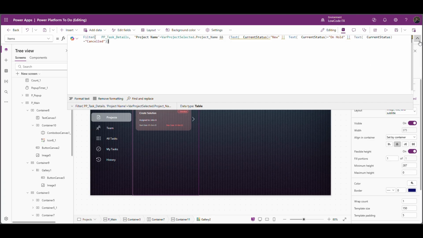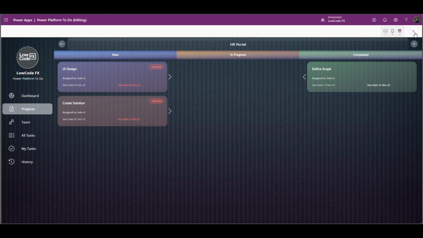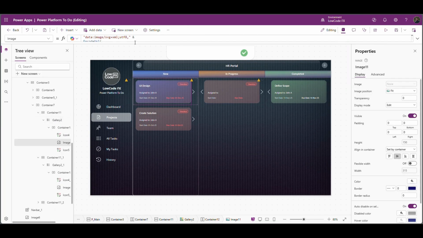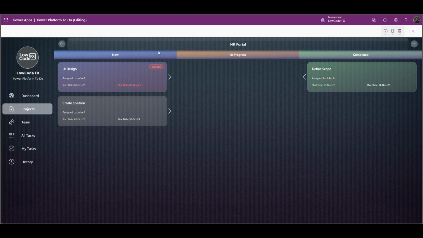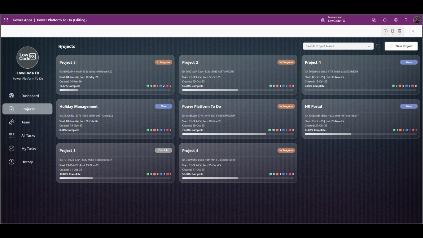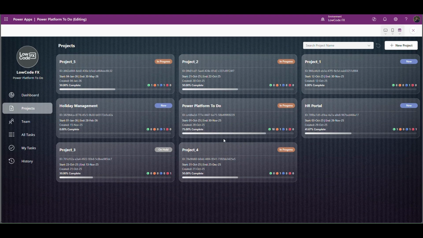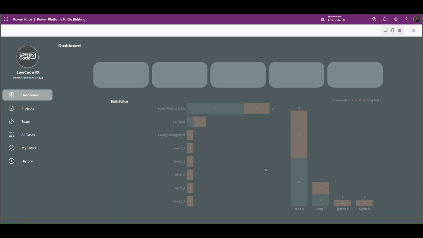Perfect. I can see the cancelled one as well, but I need to apply a different color code for that. Replace this SVG again to make it gray with this code. Perfect. Now you see the gray ones are either cancelled or on hold. Similarly, if I see this project, then this is again a gray one. Perfect. Let's jump to another tab to see if there are any enhancements required.